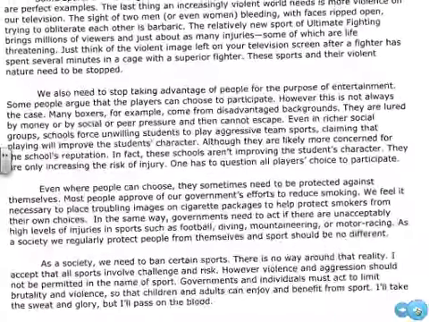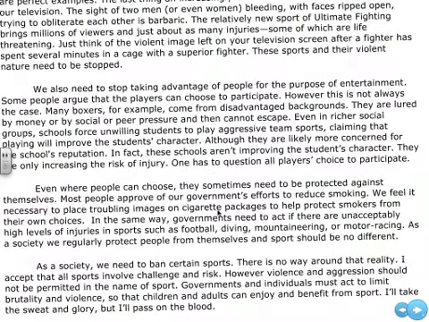Let's look at one of the body paragraphs in the essay. Let's look at the third one here. "Even where people can choose, they sometimes need to be protected against themselves." All right, so there's the topic sentence. The author is going to talk about why we need to protect people from themselves when it comes to dangerous sports. "Most people approve of our government's efforts to reduce smoking."